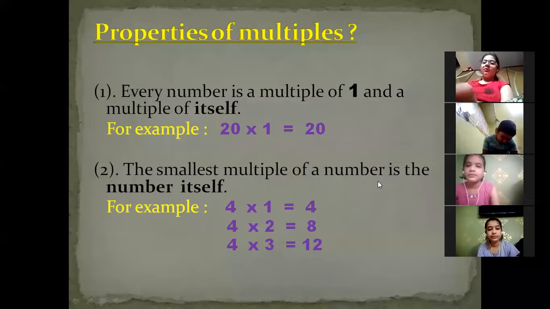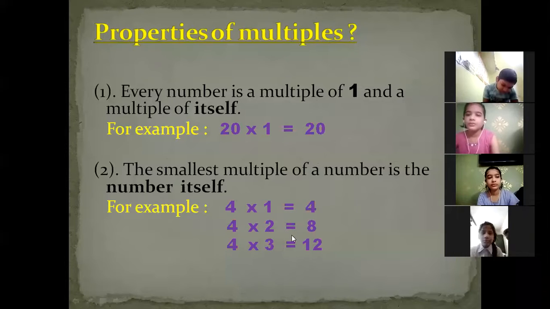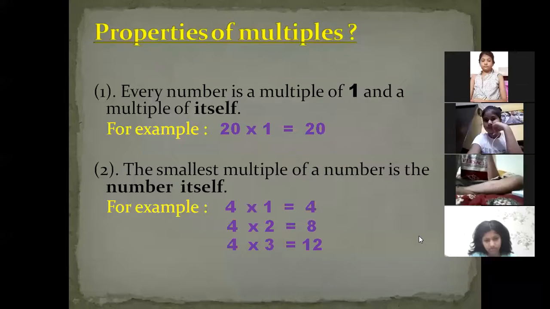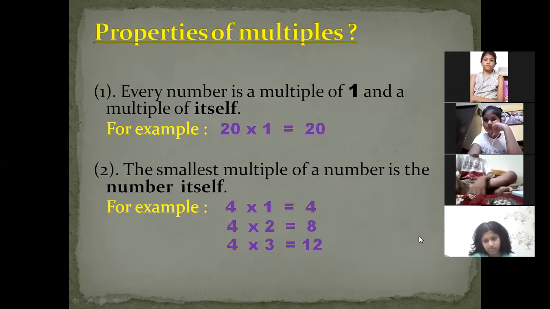Okay, beta, here we are going to discuss the second property. Can you read the second property? The smallest multiple of a number is the number itself. What does it mean? Smallest multiple, because as we have already learned, we can find out the different multiples of a single number.